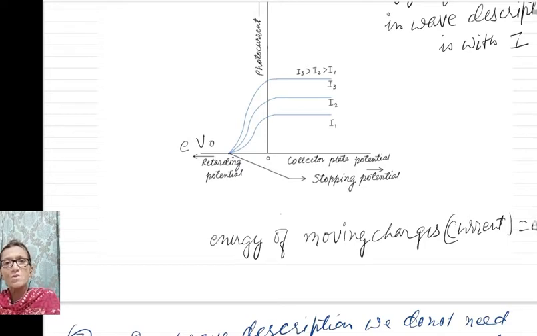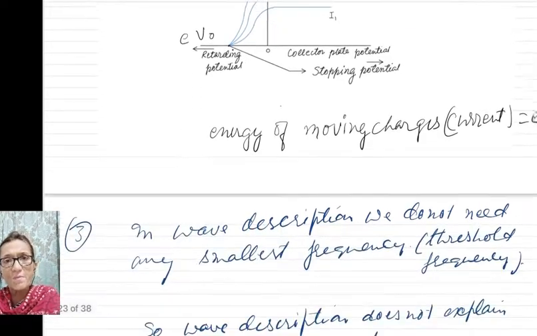So here also the photoelectric effect could not be explained by the wave description of light, because in a wave only energy is associated with the amplitude E naught. So it could not be explained.